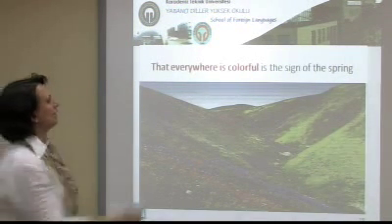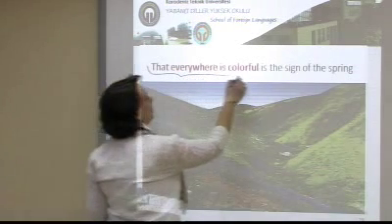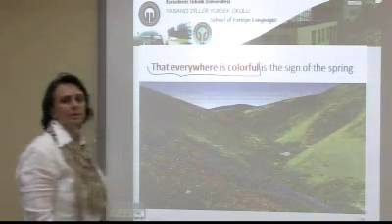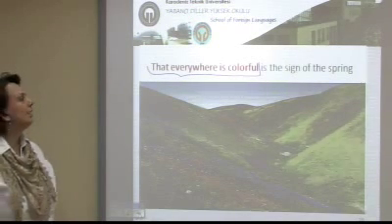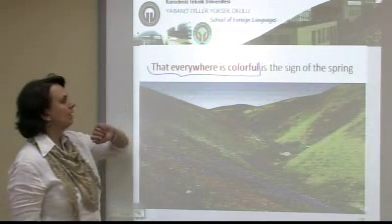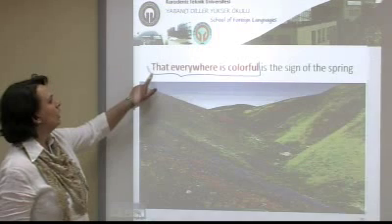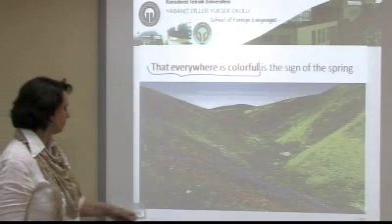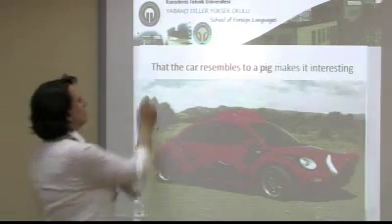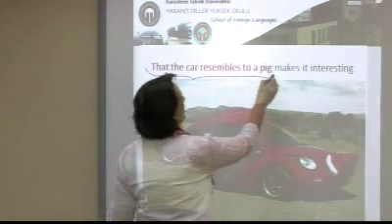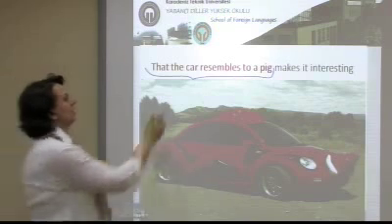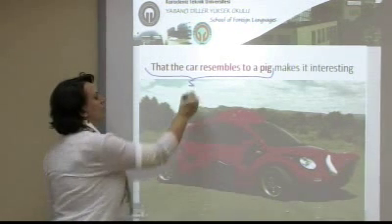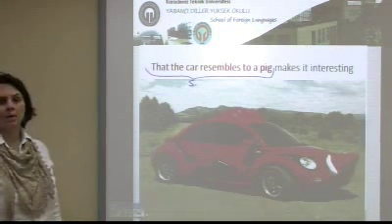The everywhere is colorful. A good example of this group is the sign of the spring. It is the subject of a main clause, and you have to use that here. Another example: that the car resembles a pig makes it interesting. This is also the subject of the main clause.